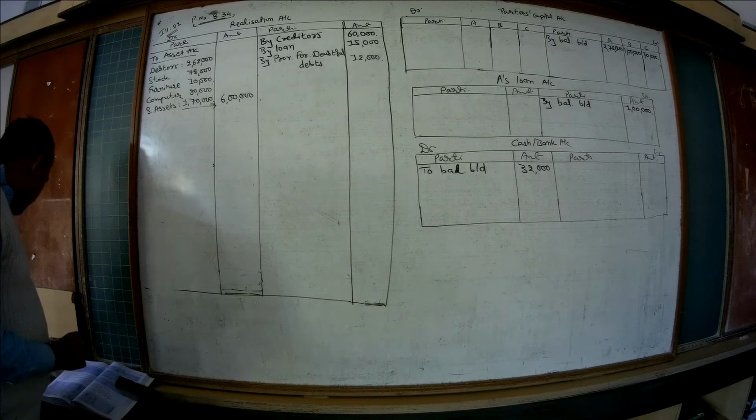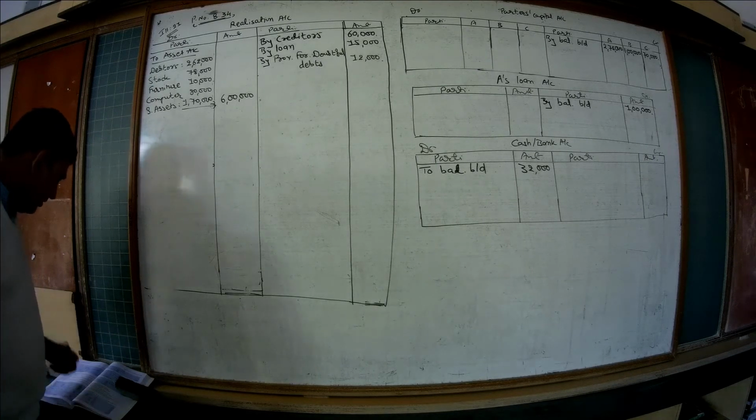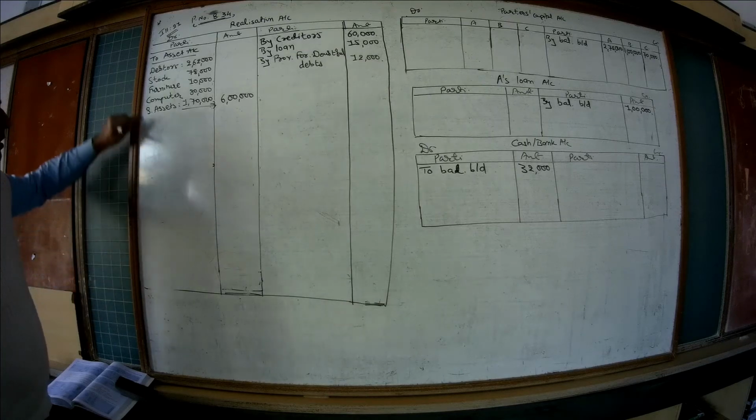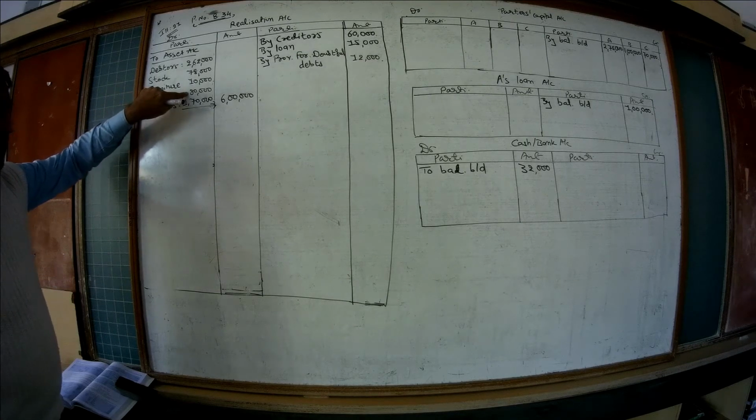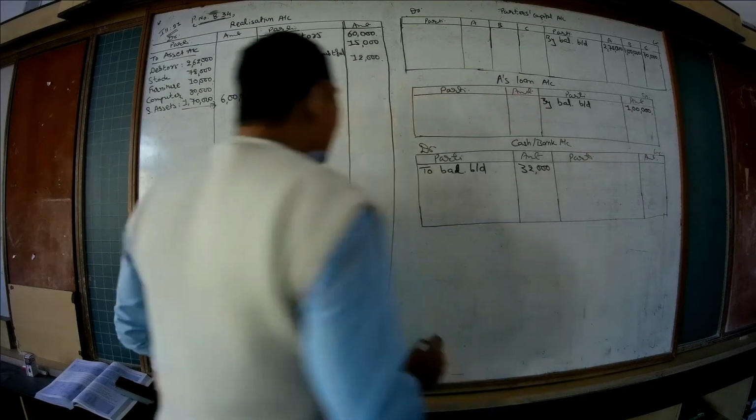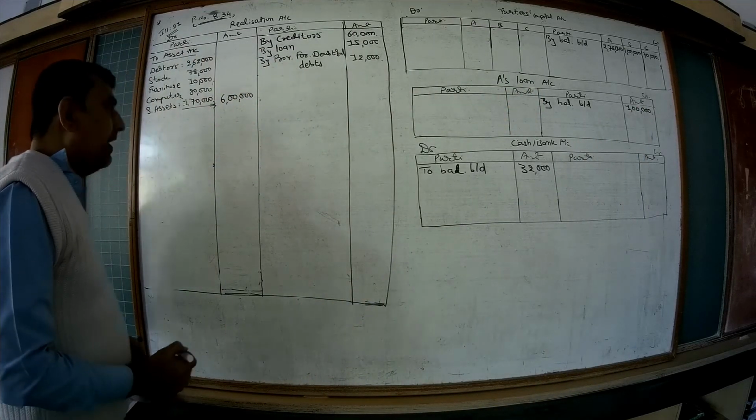So first of all, let's start with the first adjustment. A took computer at its book value in settlement of his loan. Here we are given the computer 80,000 and A's loan is rupees 1 lakh. So A is ready to take over that computer at its book value.